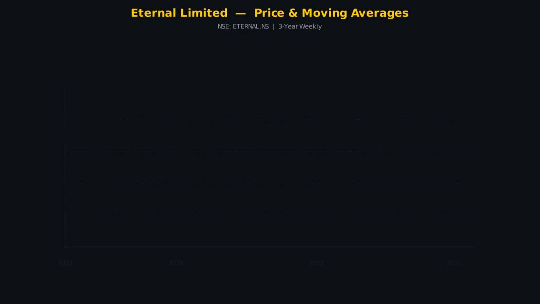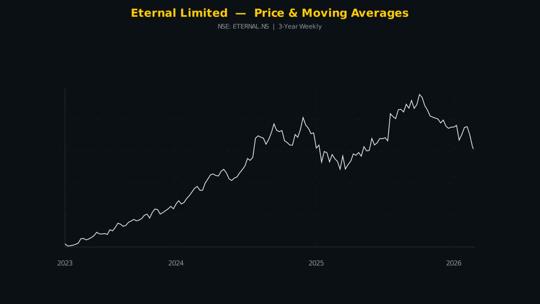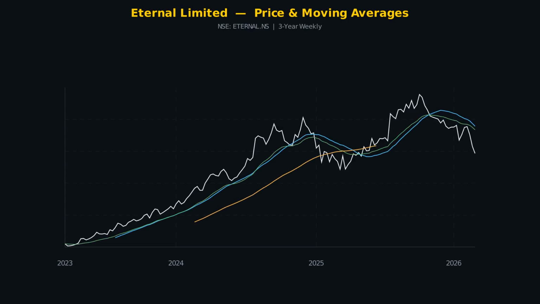Eternal Limited is currently at Rs 233. The SMA 20 is at 286, and the SMA 50 is at 280. Price is below the 50-period average, indicating a downtrend. Watch how the moving averages act as dynamic support and resistance throughout the 3 years of price history shown here.